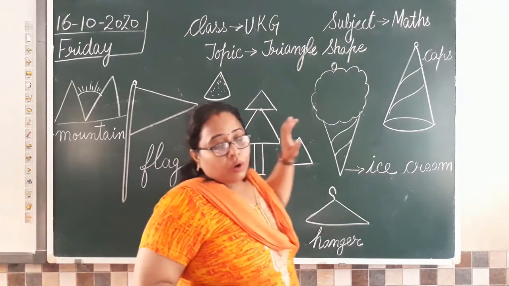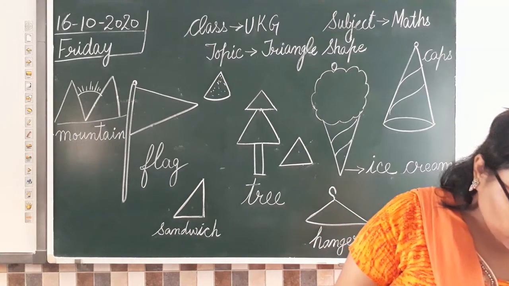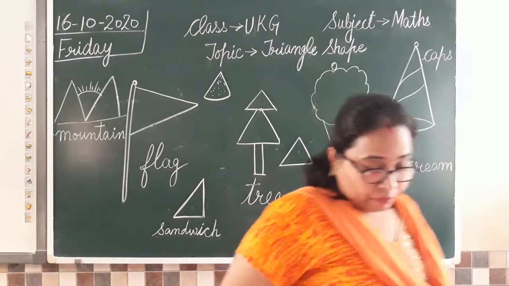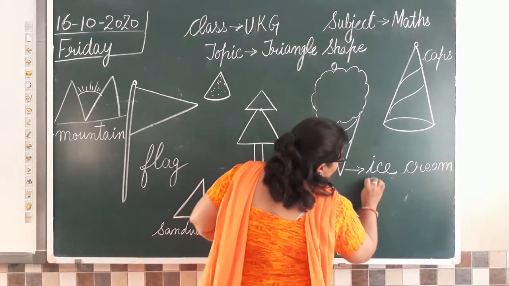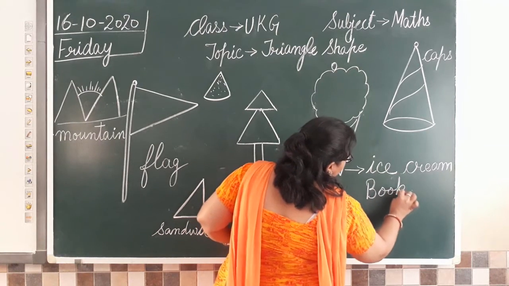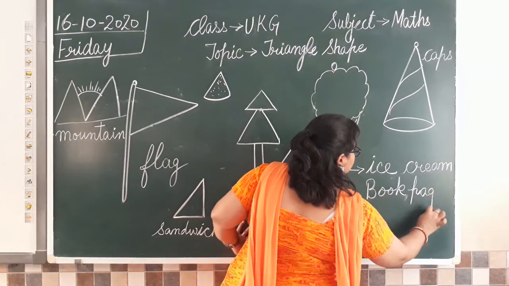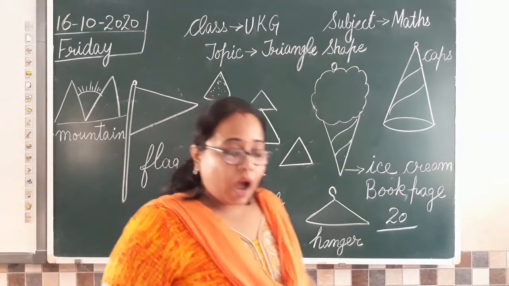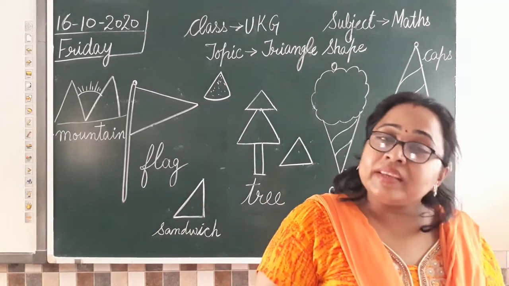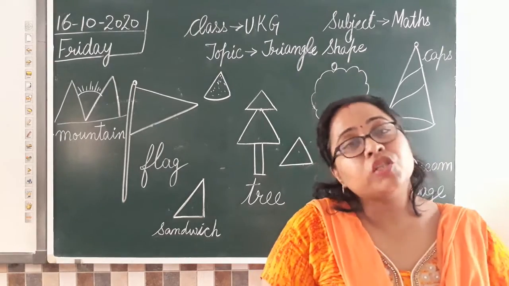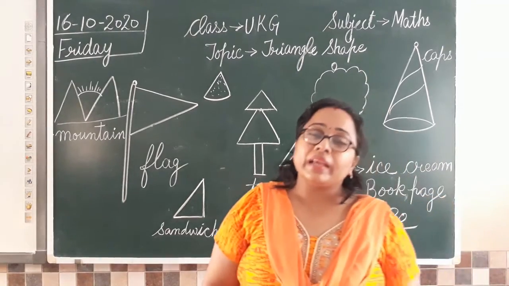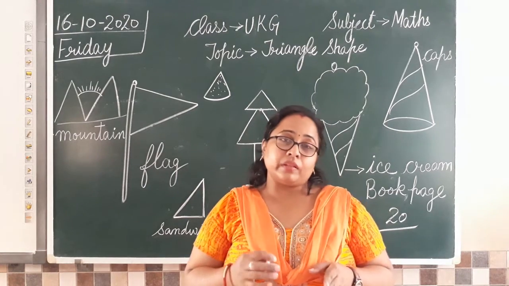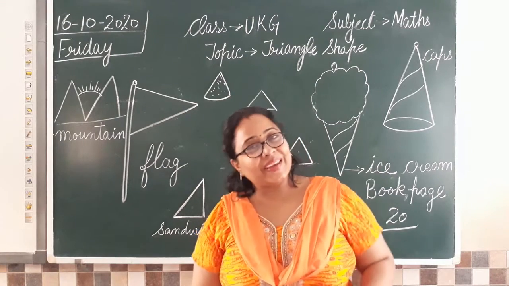Okay. Now, let us see the work that we have to do in the book today. Today we are going to do some coloring and matching work in the book. For this, please open your book on page number 20. All of you open this page number and let's see how we are going to identify things and color the triangle shape in it. Clear? And after that I'll tell you how we can draw a triangle shape in our notebook using a scale and pencil. So for that, keep a scale with you today. Okay?